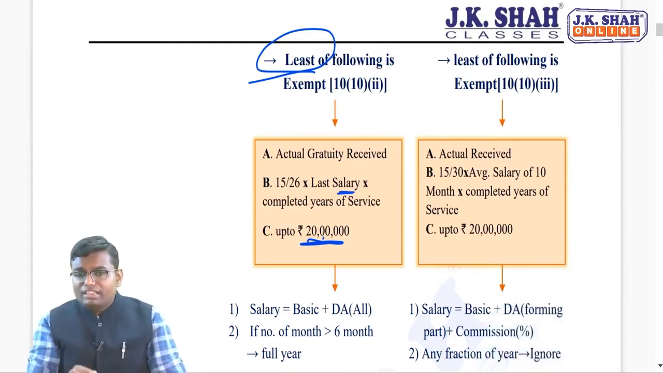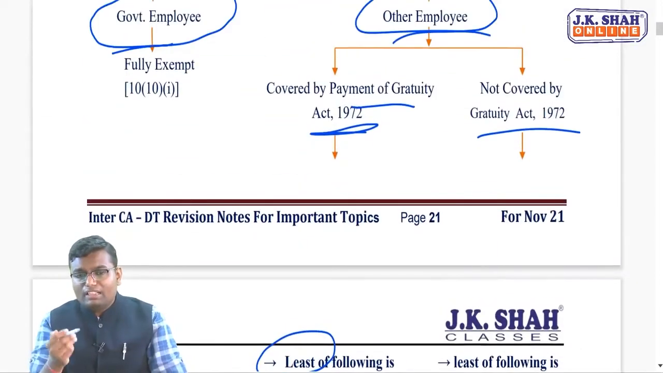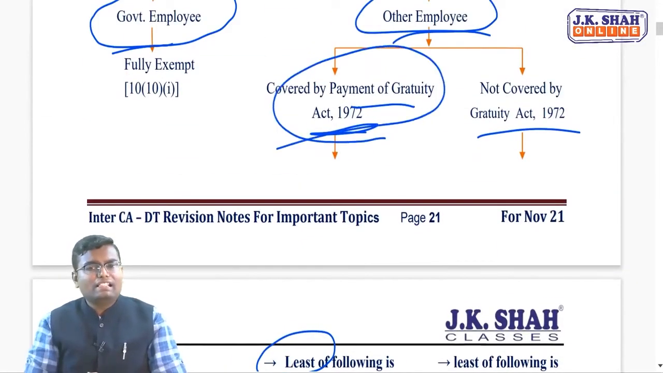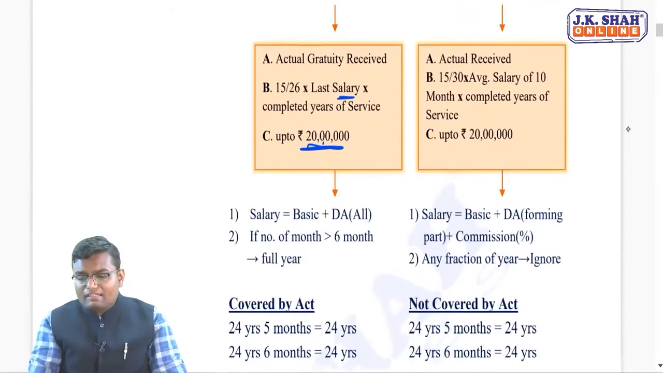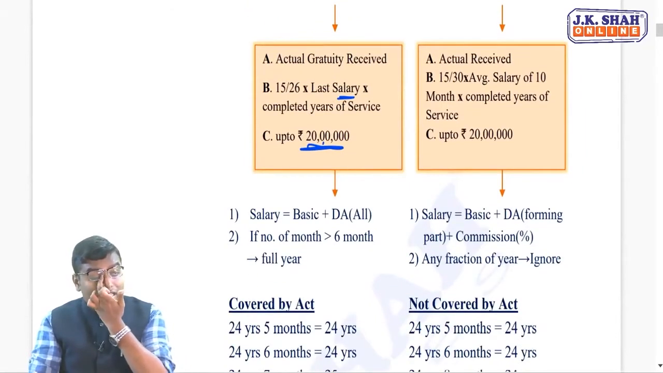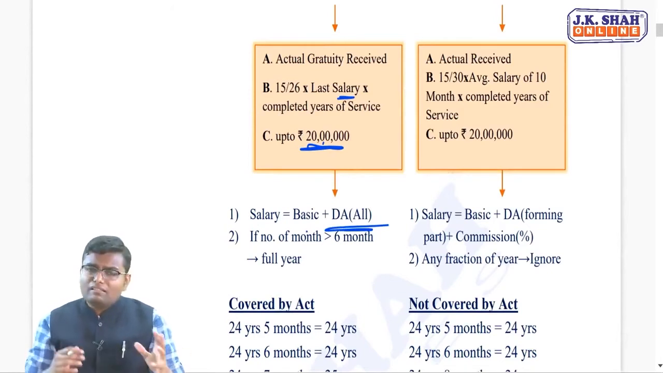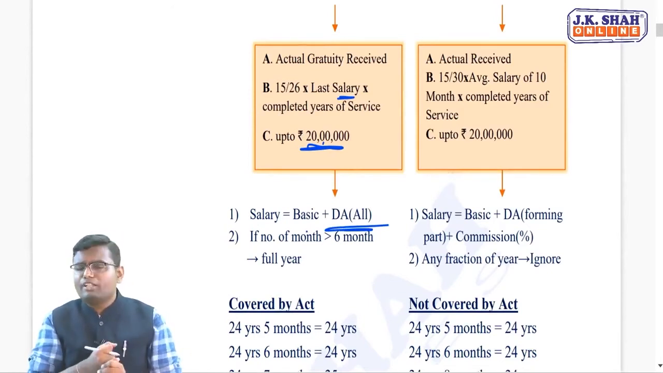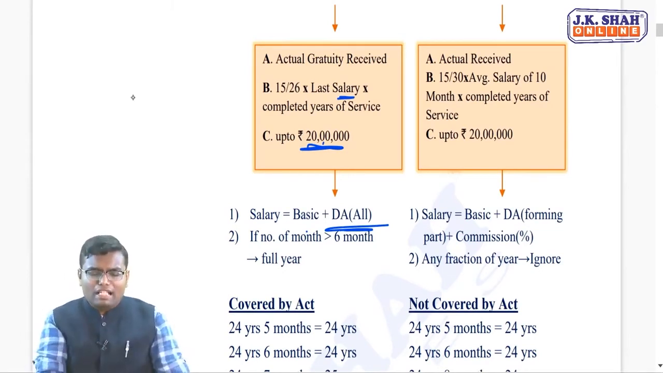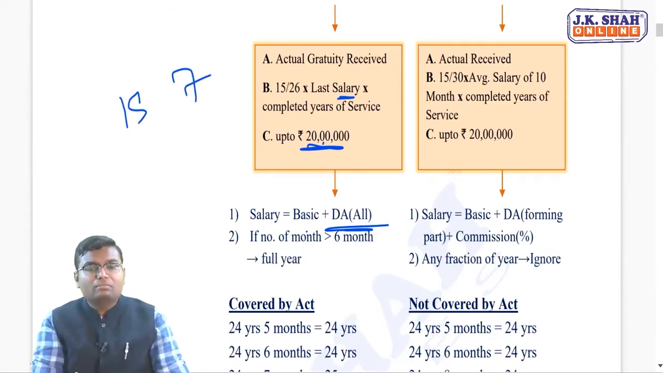For example, here the definition of salary is picked up from the Payment of Gratuity Act 1972. And that's why the meaning of salary over here is basic salary plus DA all. Means entire DA you have to consider, but you should not consider commission. Now here, completed year of service. Let's say I have worked in the organization for 15 years and 7 months. Then how many years to be considered?